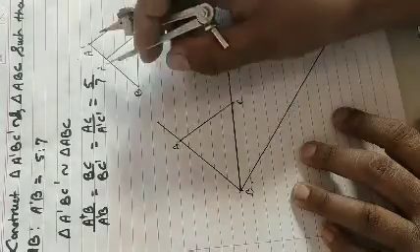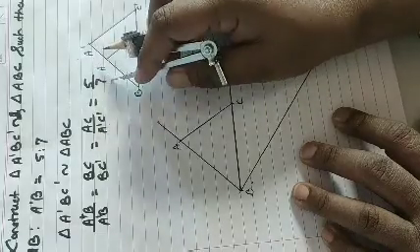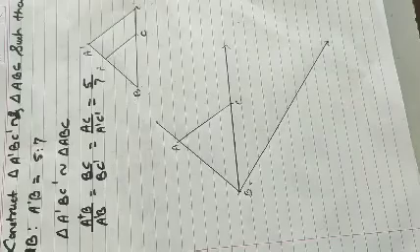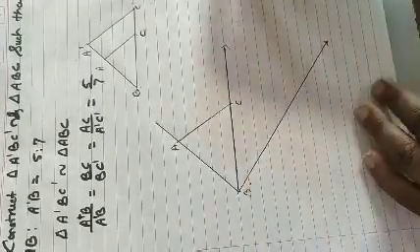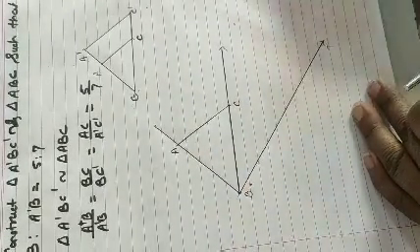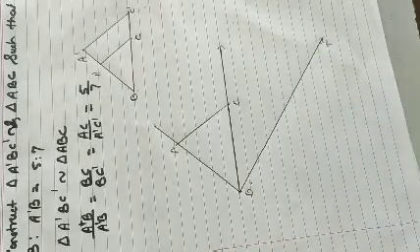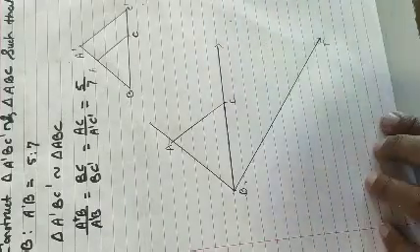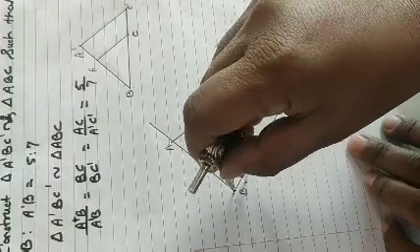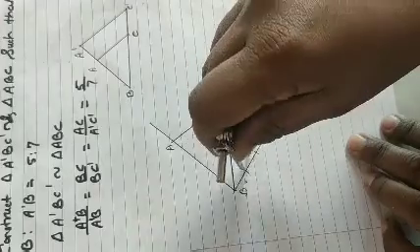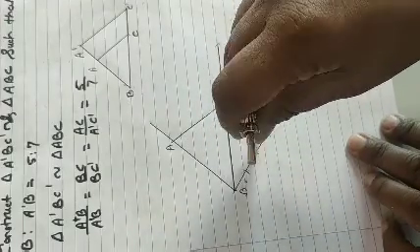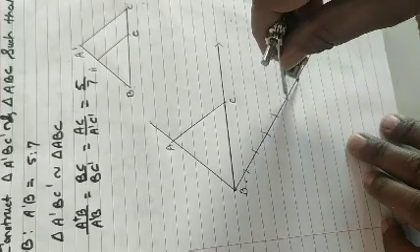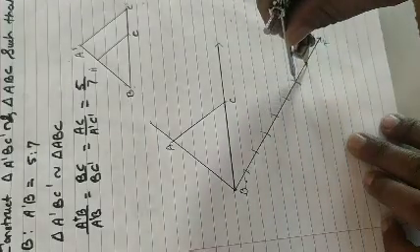Now here A dash C dash is 7 and AC is 5. So I have to divide this BT, suppose T, into how many equal parts? That is 7 equal parts. So now we will divide this BT in 7 equal parts. 1, 2, 3, 4, 5, this is the 6th, and that is the 7th one.